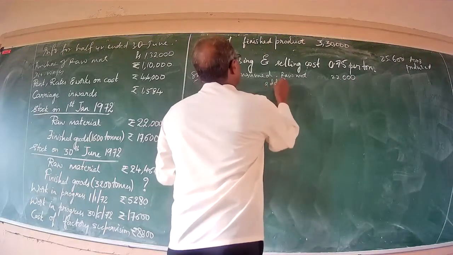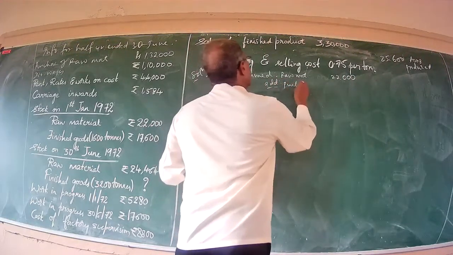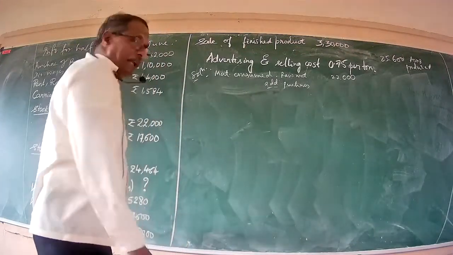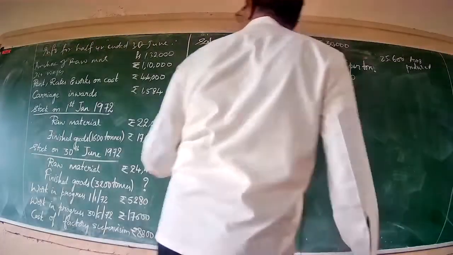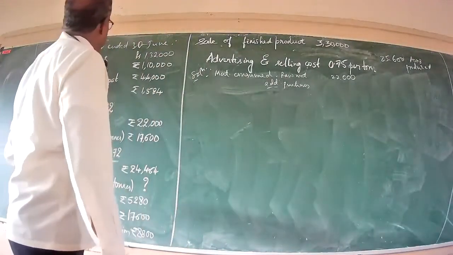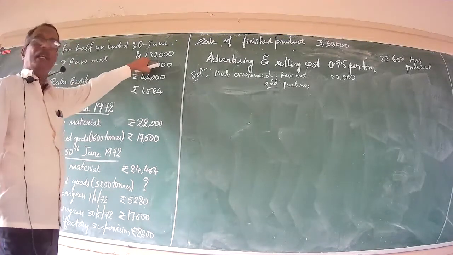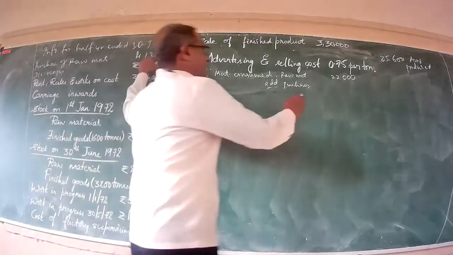Add purchase of raw material. How much is the purchase of raw material made during the current periodicity? Rupees 1,32,000.